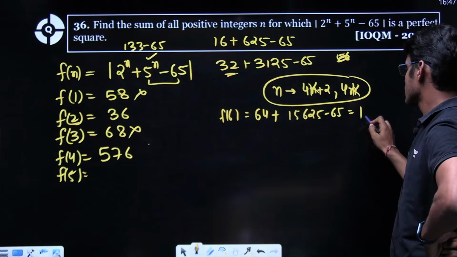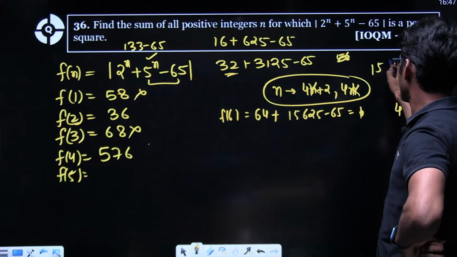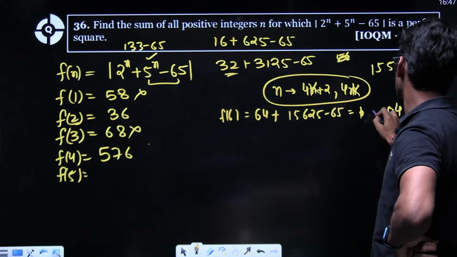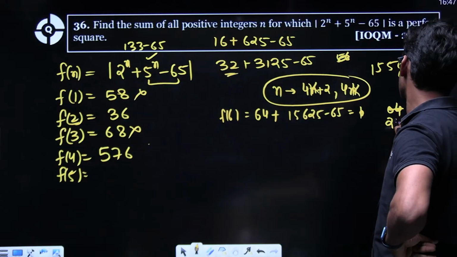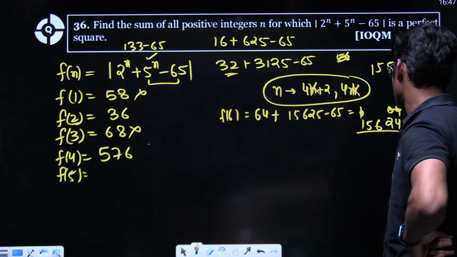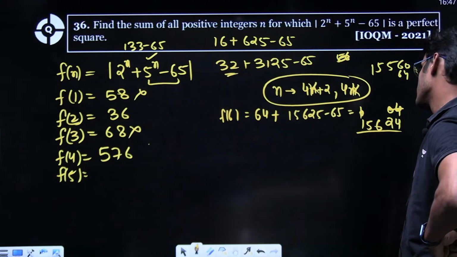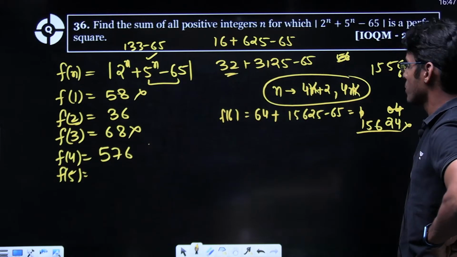This becomes, eventually I'll get 4 here, 15560 plus 64, 15624. Yes. Would have simply 64 minus 65 is 156. So obviously it's not a perfect square.